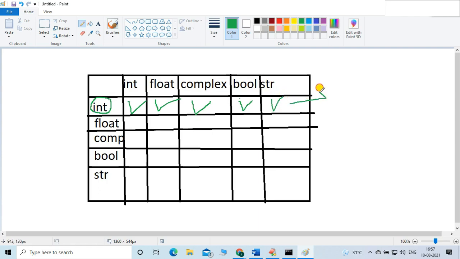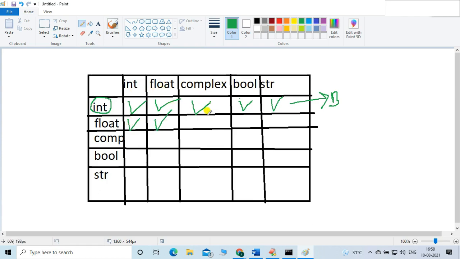Int of str, is it possible? Possible, but there is a condition. You know the condition, friends. What's the condition? Base 10 value must be provided in the string. That is the condition, base 10. We already covered this, just refer to the previous session. Same thing is applicable for the float also. Float to integer conversion is possible. Suppose you provide an integer value, you can easily convert into the float. Float to float, it is possible.